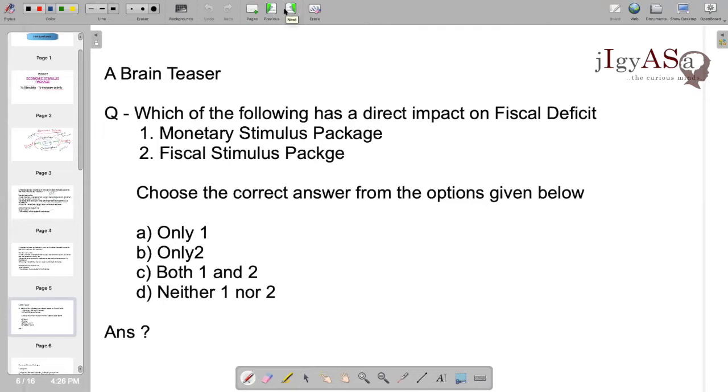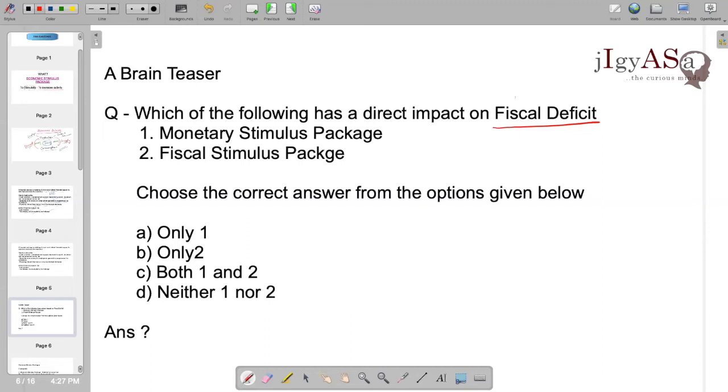Now, before we move further, let me give you one question, a brain teaser. The question is, which of the following has a direct impact on fiscal deficit? One, monetary stimulus package. Two, fiscal stimulus package. Choose the correct answer from the options given below: only one, only two, both one and two, neither one nor two.